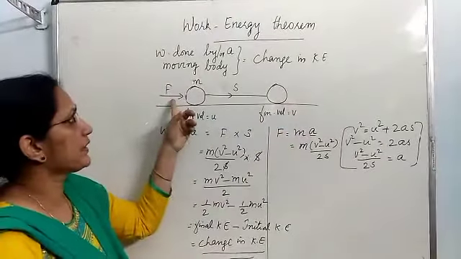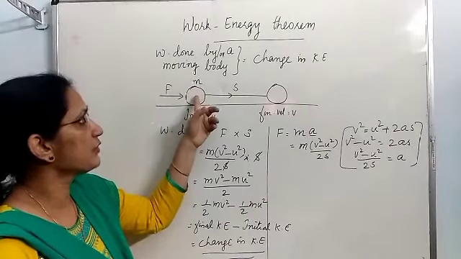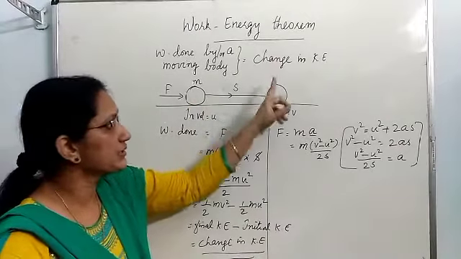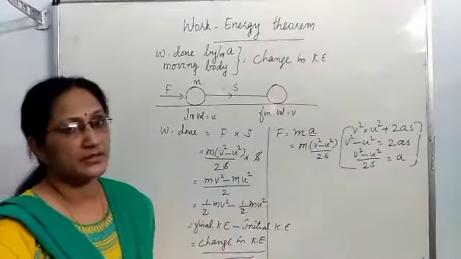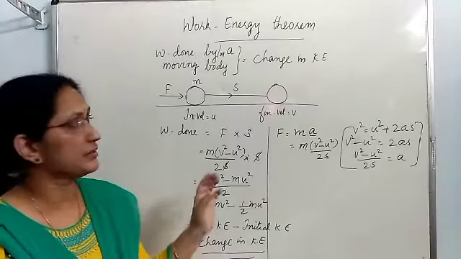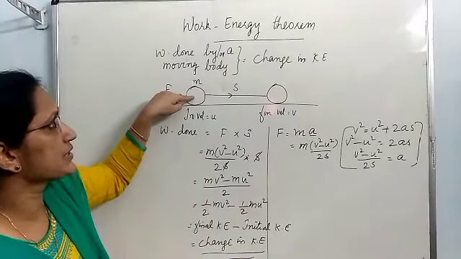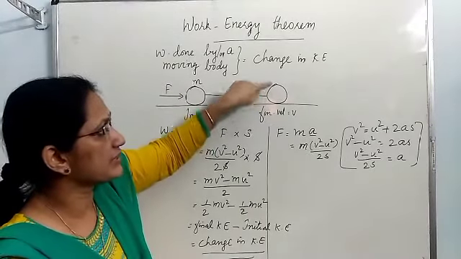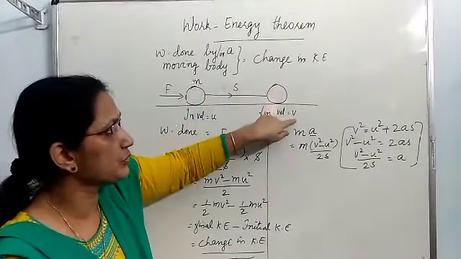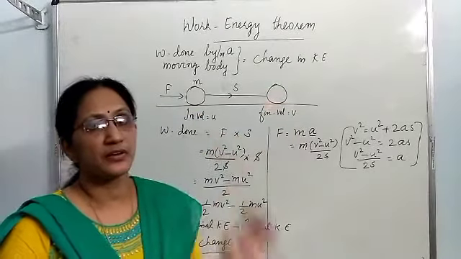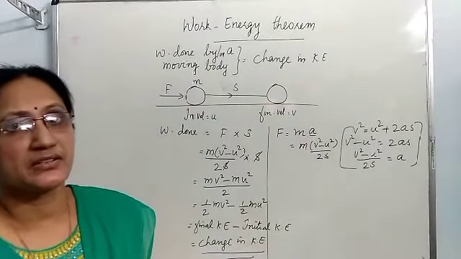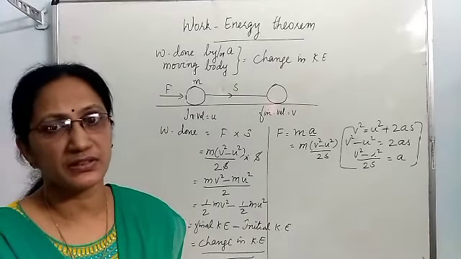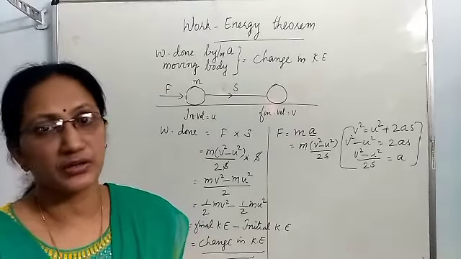When force is applied on a body, it does some work on the body. That work done on the body is equal to the change in kinetic energy. For example, if you want to find out the initial kinetic energy, formula is half mu square. Final kinetic energy is half m into v square. So for deriving the kinetic energy formula, I followed another method, easy method, which is not given in the book.